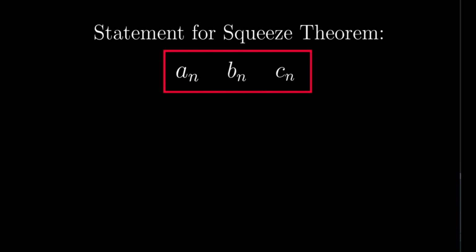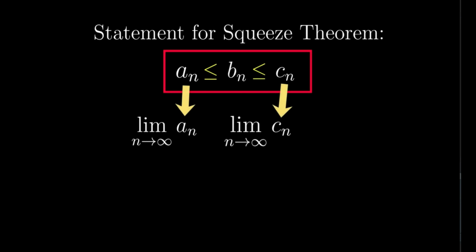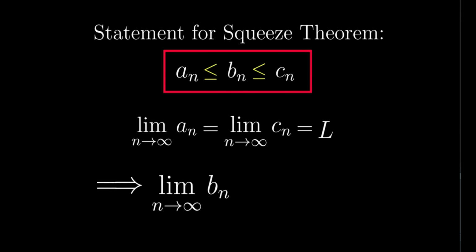So if we have these three sequences satisfying this inequality chain, and if it just so happens that the limit as n approaches infinity of an and cn, so basically these two boundary sequences, happen to equal each other, call this number L, well then it follows that the limit as n approaches infinity of this middle sequence, bn, must also equal L. Now I know that might have been a bit of a mouthful, but in reality, this theorem is highly intuitive.